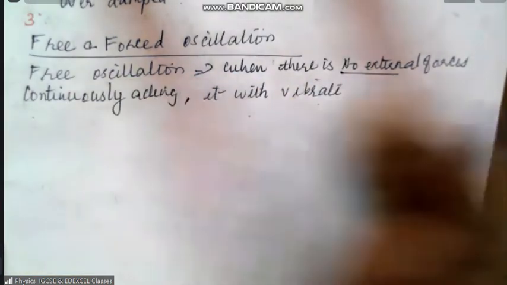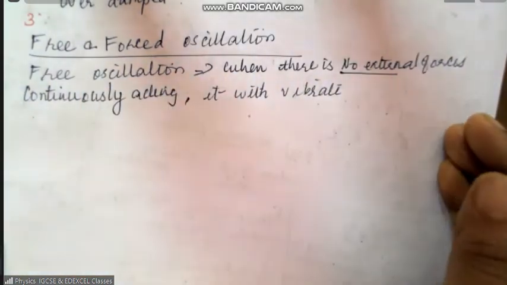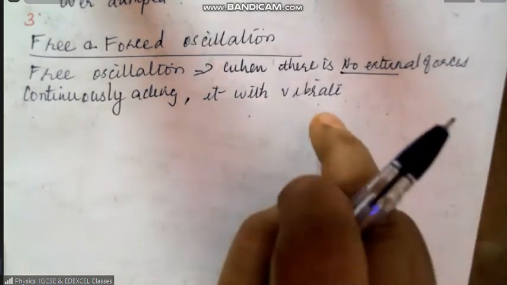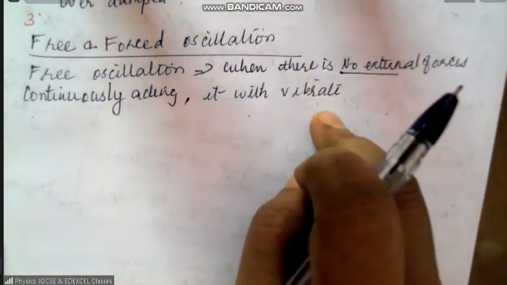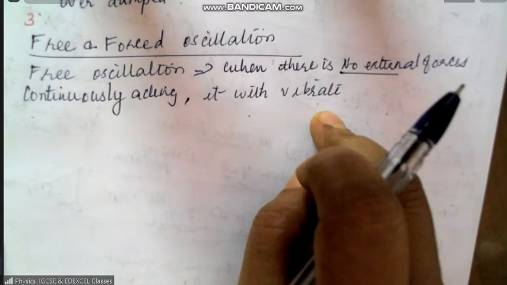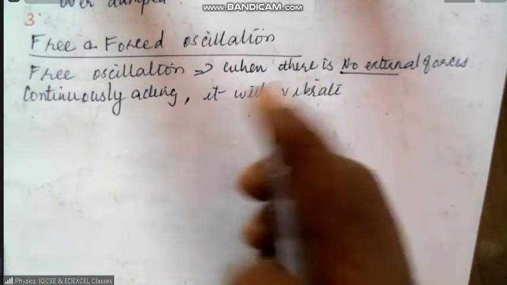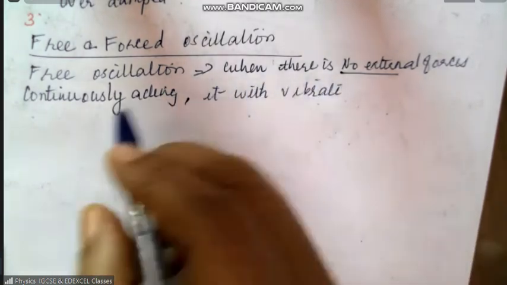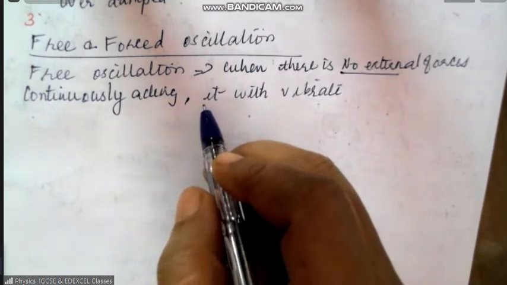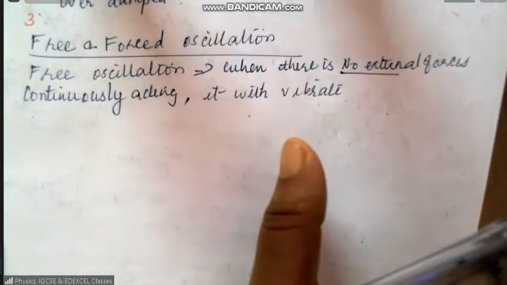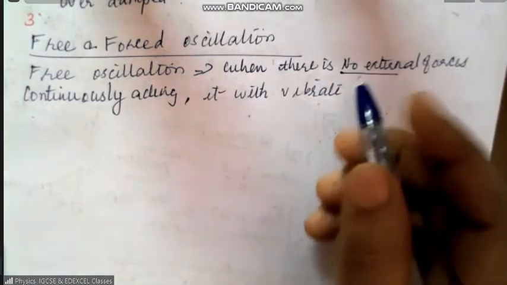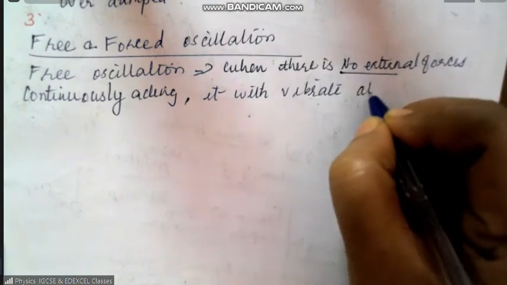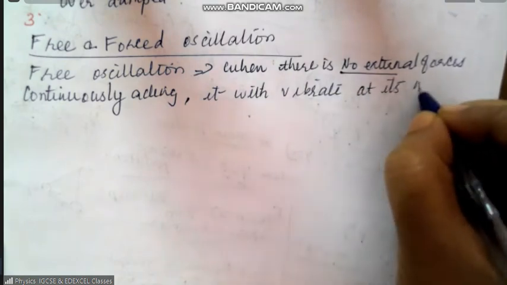So when an object does like that, then its frequency is called a natural frequency. When there are no external forces acting on the system, it will oscillate or vibrate at its natural frequency.